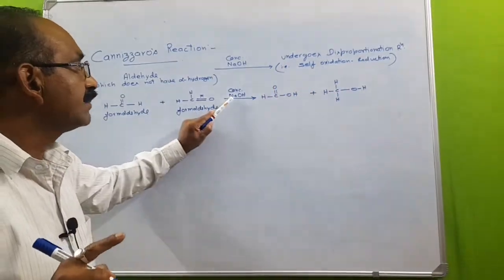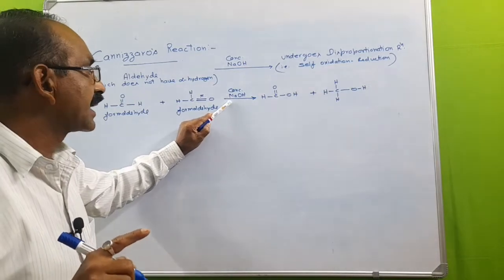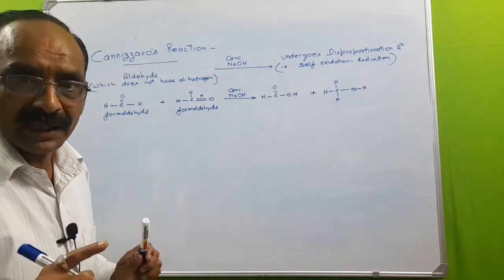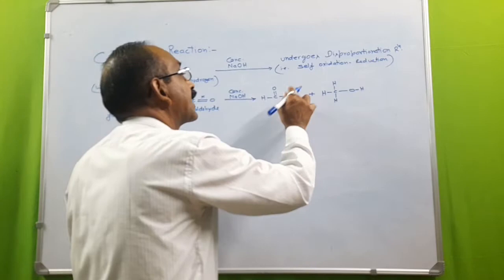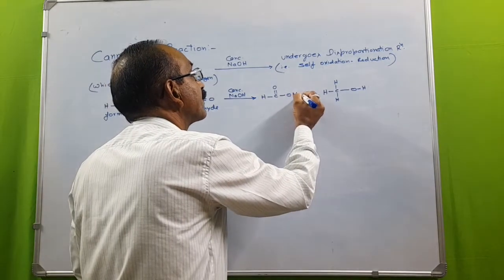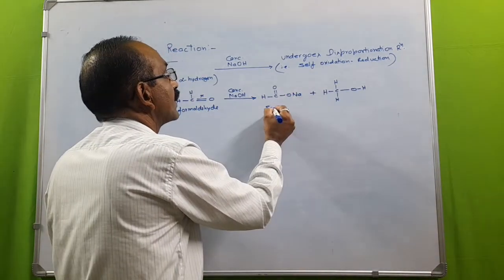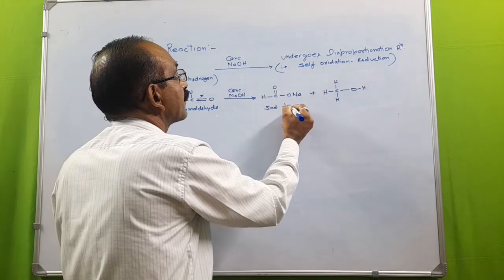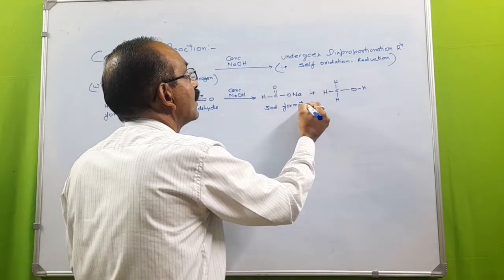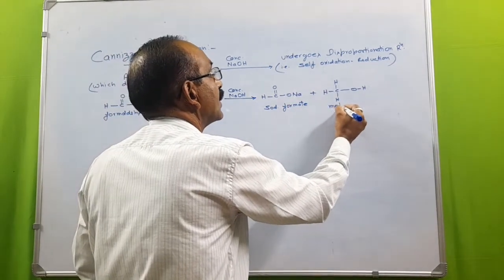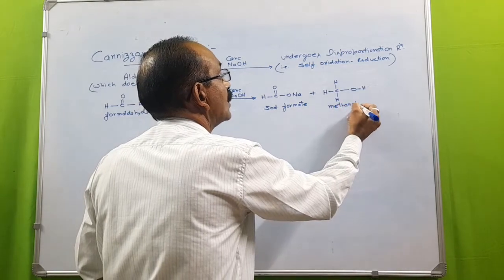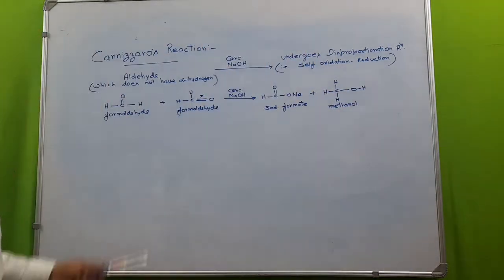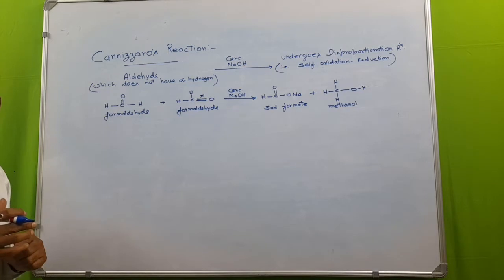The medium is alkaline, and in alkaline medium, acid cannot exist. So the end products will be sodium formate and methanol. So this reaction is a Cannizzaro's reaction.